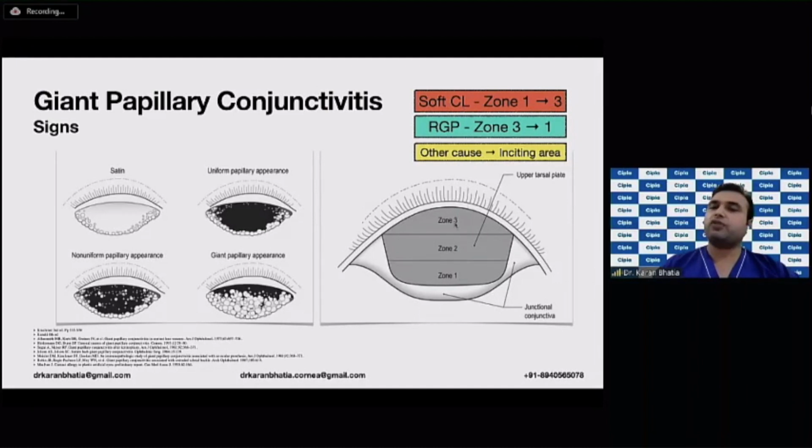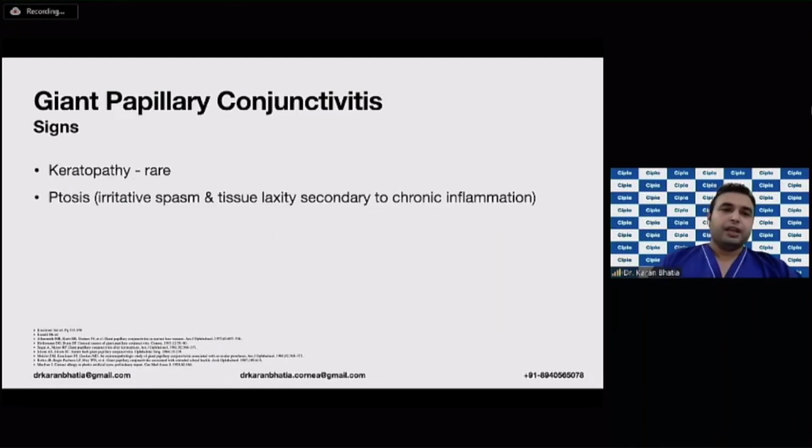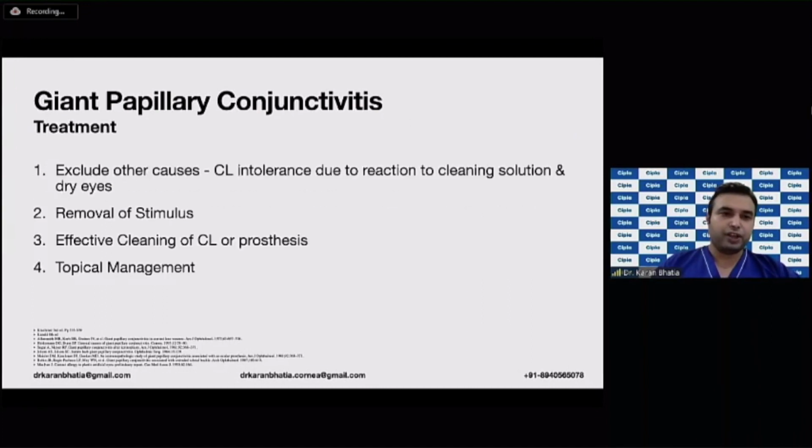Soft contact lens start from zone 1 to 3, whereas the RGP go opposite from 3 to 1, whereas other causes such as a filtering bleb or a suture can have a localized problem in that specific area, so it doesn't have to be in any zone. Keratopathy is rare, and ptosis can occur because of irritative spasm and tissue laxity. It is secondary to the chronic inflammation.